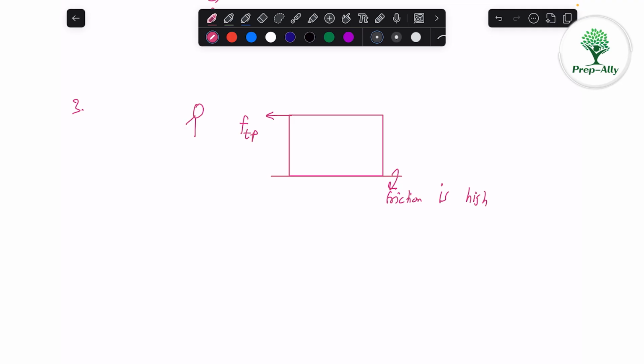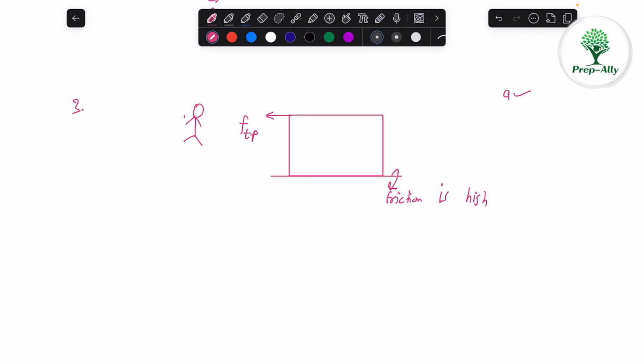The person is here, right? So this friction force is towards the person. So the first option, A, is correct. So B says that friction from a person on a chair is towards the table. Friction from a person on the chair is towards the table.